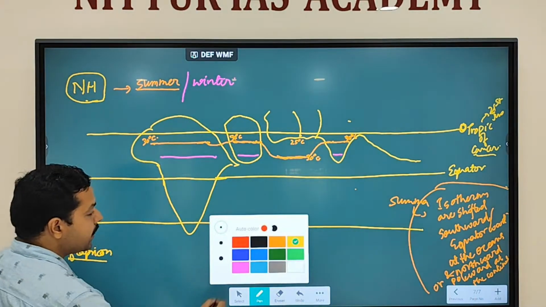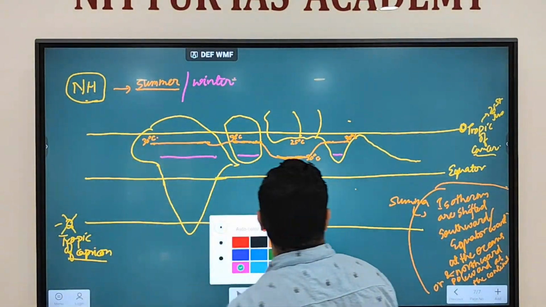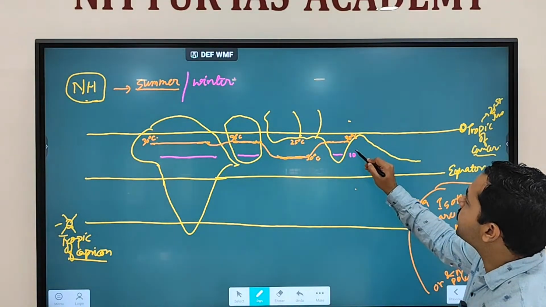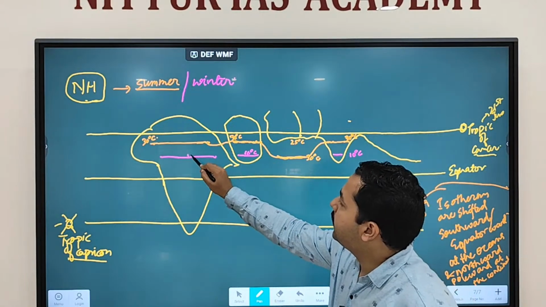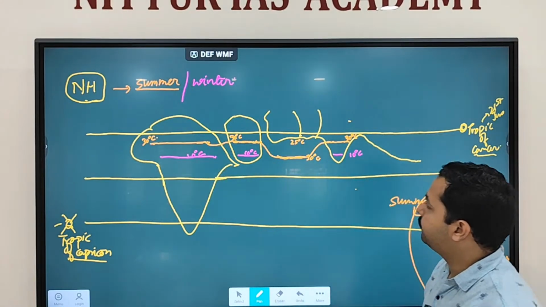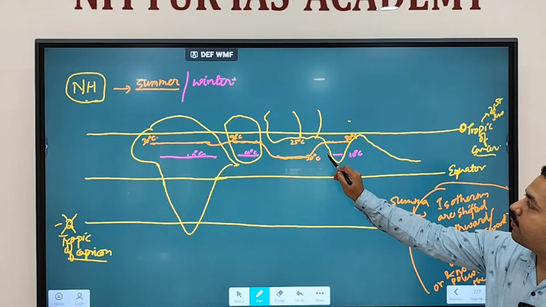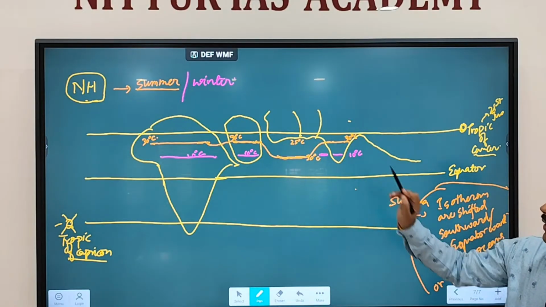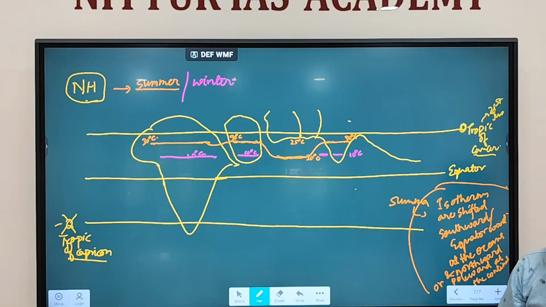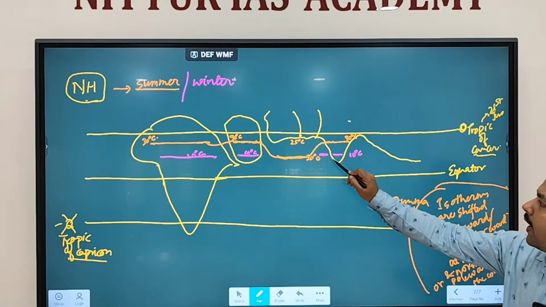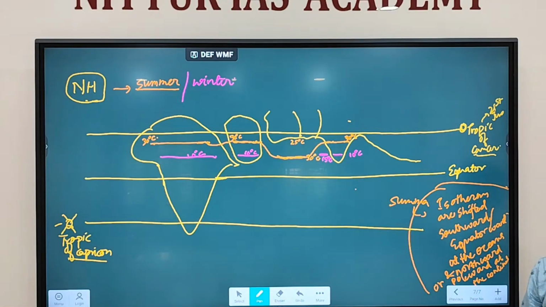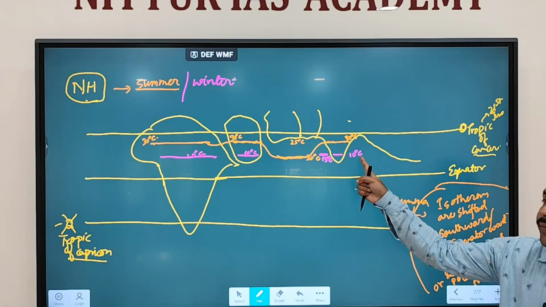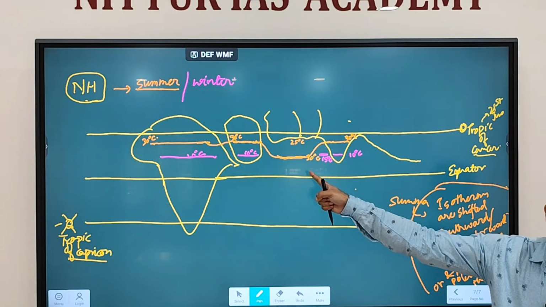Clear? So let's assume that here 10 degrees Celsius temperature is there. We are talking about this. How many degrees Celsius are over here? 10 degrees Celsius. Correspondingly, what will be the water temperature over here? More than that, because water takes time to cool down. So water will have, let's say, around 15 degrees Celsius temperature over here. Land quickly cools down, so land will have lesser temperature. Water will have more temperature.